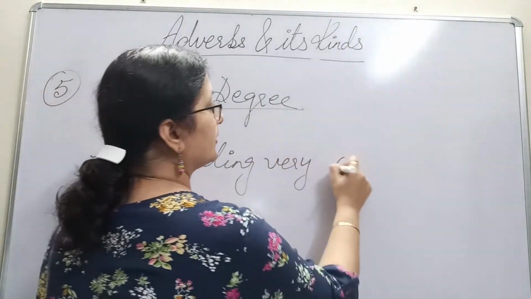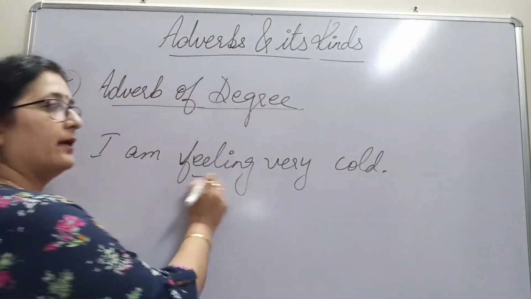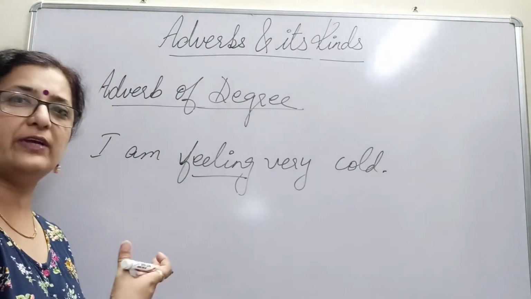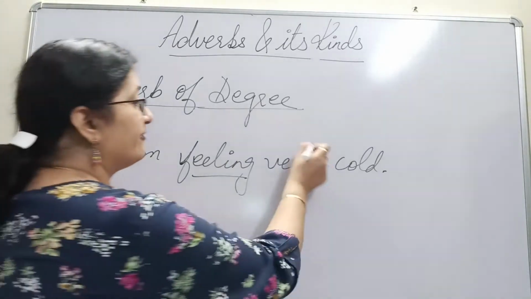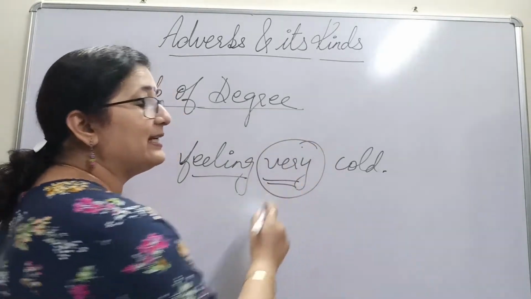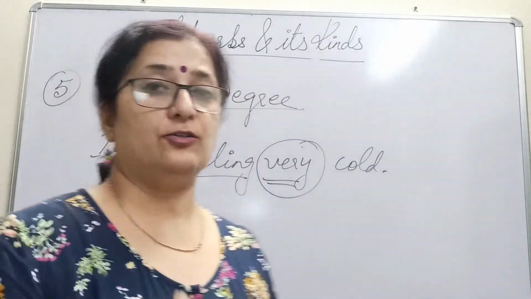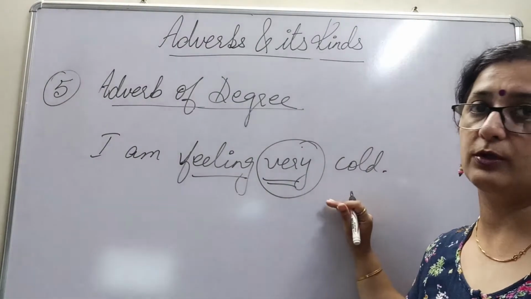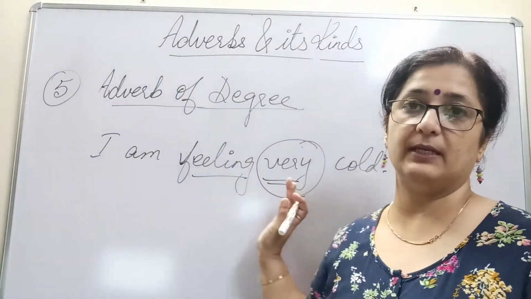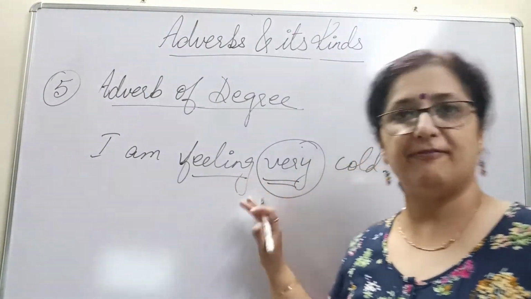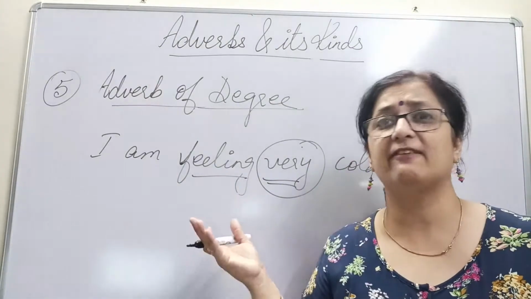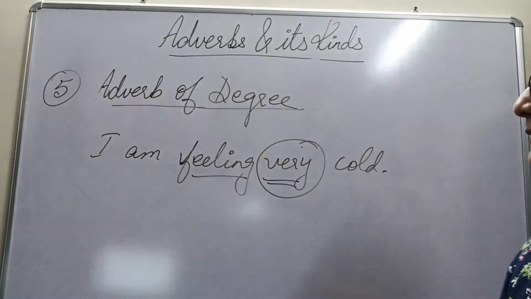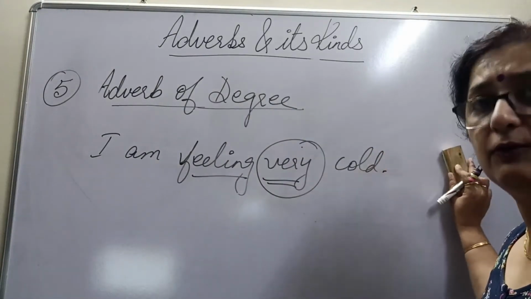very cold. Okay, which is the verb here? Feeling. And what is talking about feeling? How cold am I feeling? I'm feeling very cold. So very tells us the extent to which we are feeling. Feeling is the verb. I am feeling very cold. The extent is being told with the help of the word very. You can use words like very, too, so. That also talks about the degree of a verb.